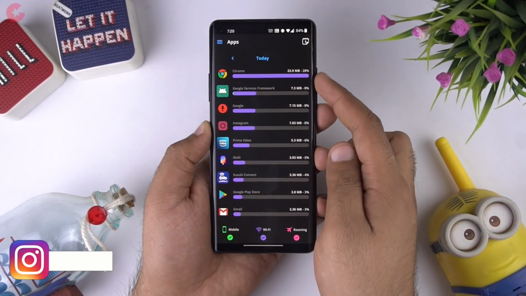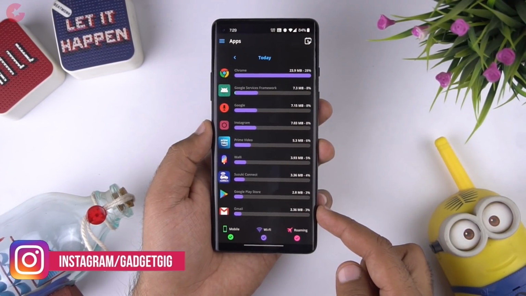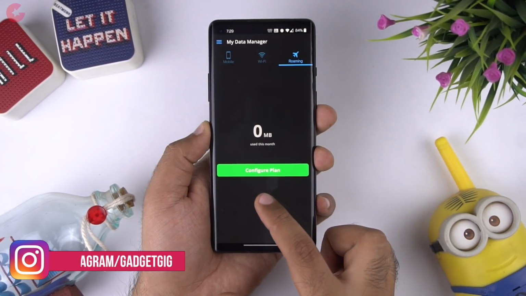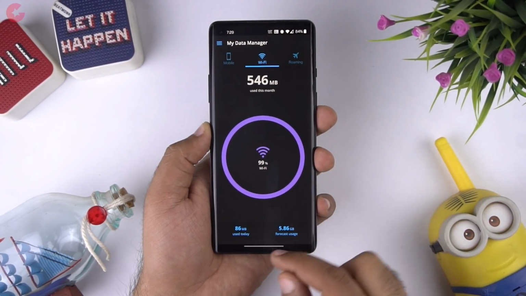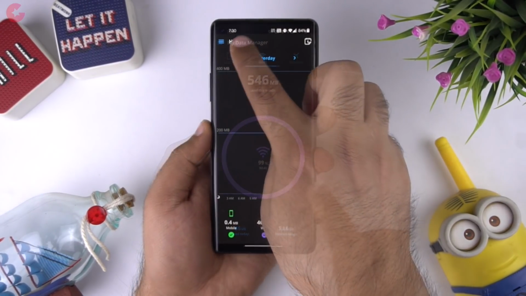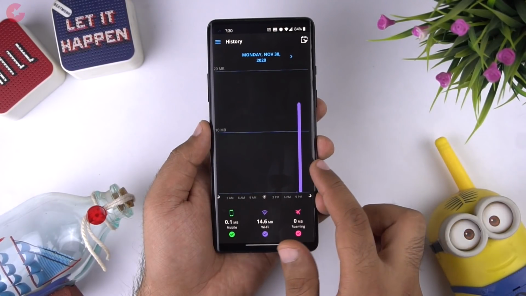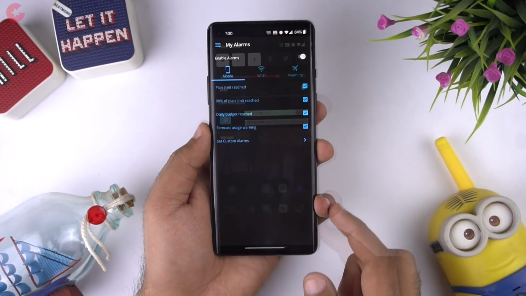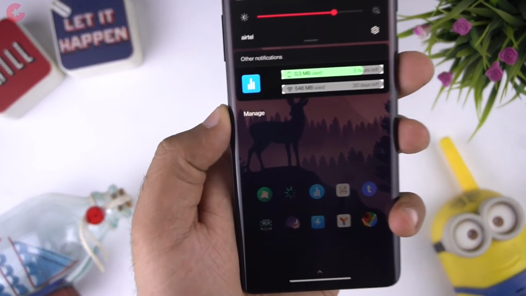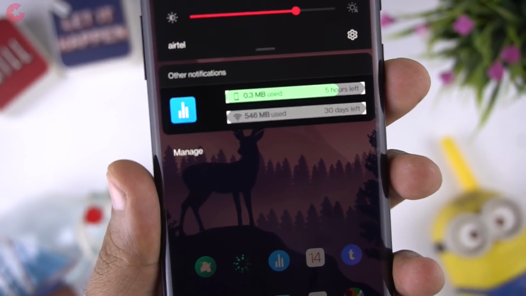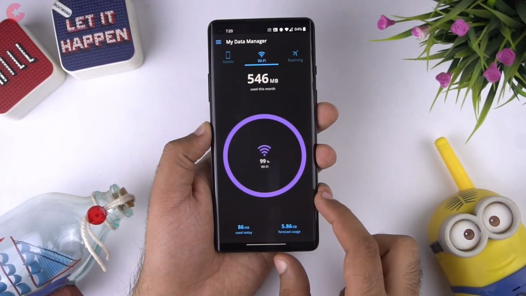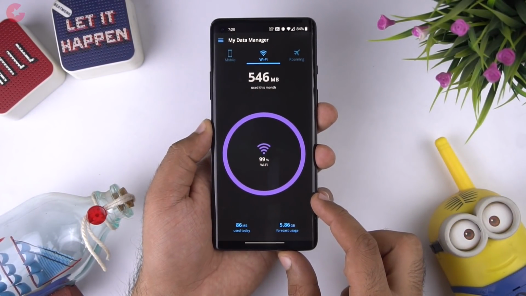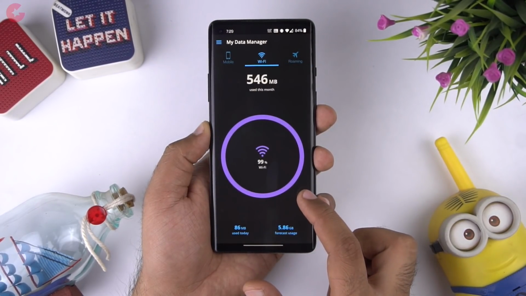In the app, you can also see the apps in your phone which are consuming more data. Apart from the mobile data, you can also track your Wi-Fi and roaming data usage. Now the best part about this app is that you can choose or recharge your mobile data plan by looking at your historical data consumption. You also get a notification which shows you the data consumption of your current day. Overall, My Data Manager is a wonderful app which I highly recommend on your Android device. So do check it out.